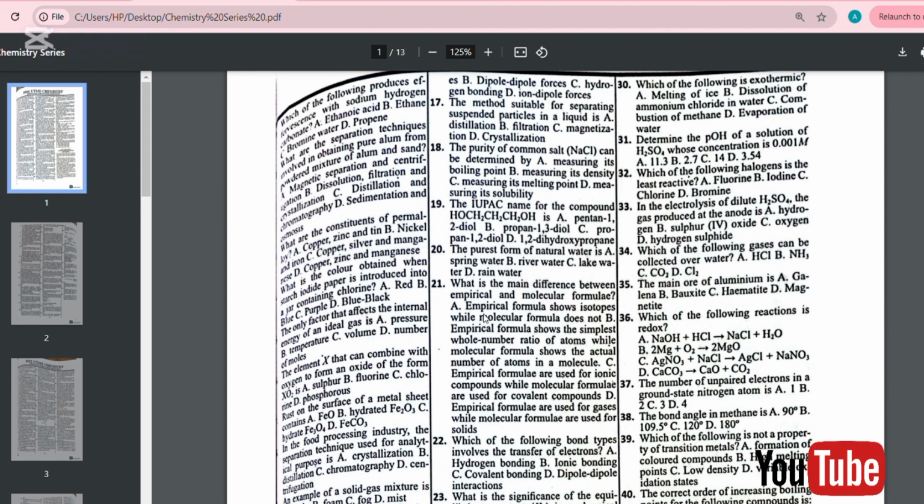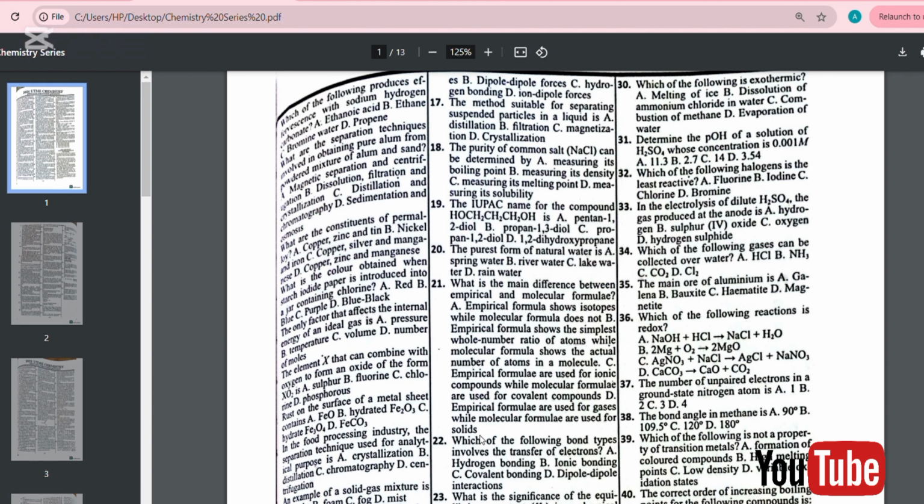Number 21. What is the main difference between empirical and molecular formula? A, empirical formula shows isotope, while molecular formula does not. B, empirical formula shows the simplest whole number ratio of atoms, while molecular formula shows the actual number of atoms in a molecule. C, empirical formula is used for ionic compounds, while molecular formula is used for covalent compounds. D, empirical formula is used for gases, while molecular formula is used for solids.